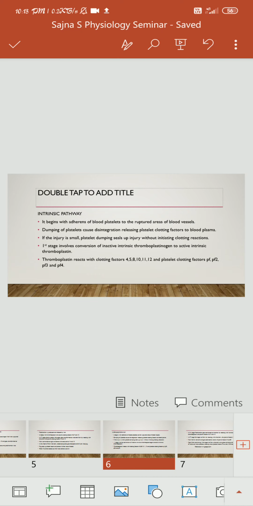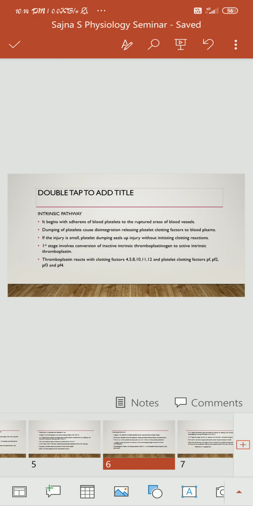If it is a small injury, the platelet dumping seals up the injury without initiating clotting reactions. There will be no reactions, but it soon seals up the injury. The first stage of the intrinsic pathway involves the conversion of inactive intrinsic thromboplastinogen to active intrinsic thromboplastin. Here, the thromboplastinogen reacts with plasma clotting factors.